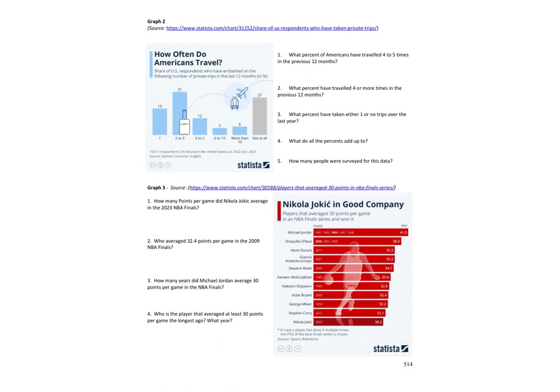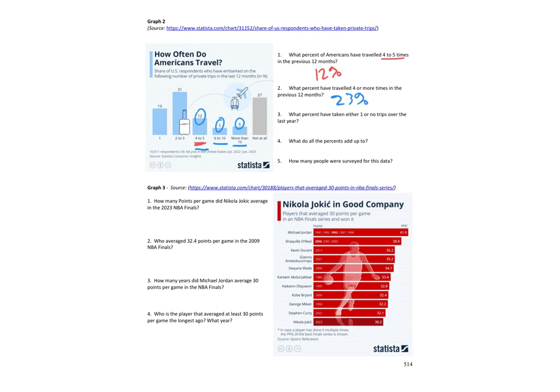Okay, so let's see. What percent have traveled 4 to 5 times in the previous 12 months? 12%. What percent have traveled 4 or more times? So 4 to 5 was that. 4 or more means we're going to have to do some adding, right? So 4 or more would be 4 or 5, 6 to 10, more than 10. That'd be all three of those. So I would want 12, 5, and 6. 12 plus 11 is 23%.